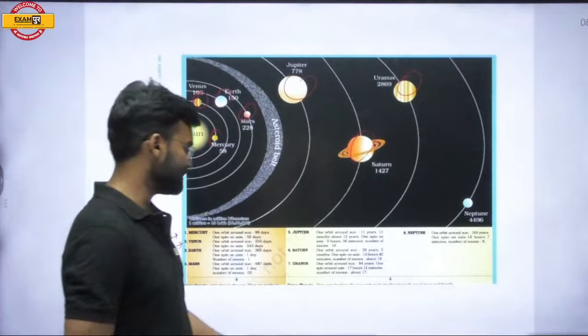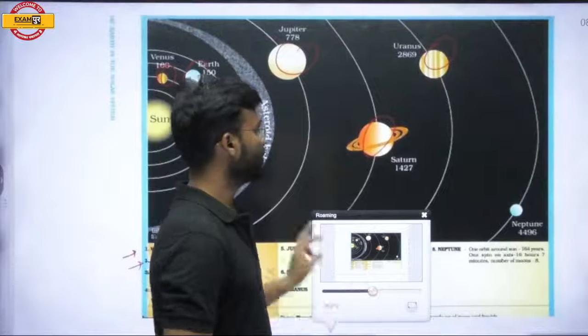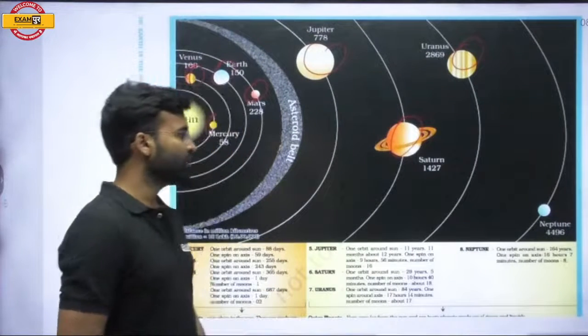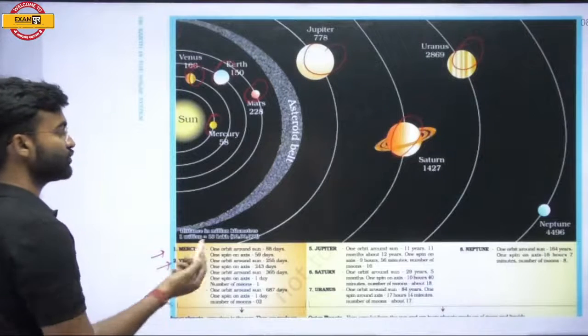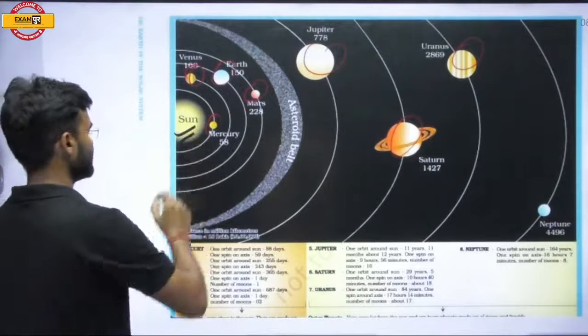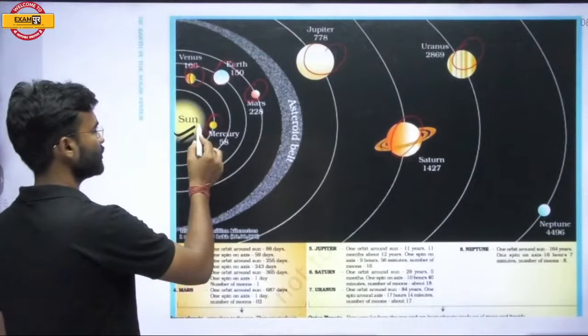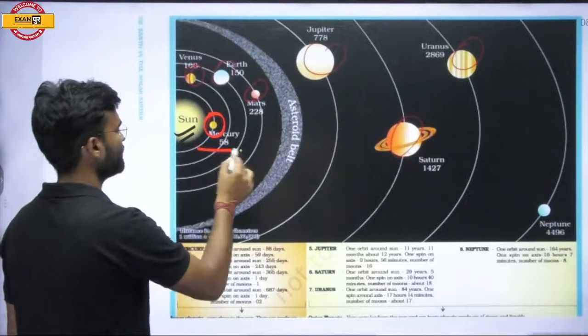Look at this picture. This picture is extracted from the NCERT, and you can look at this diagram in the NCERT as well. So what are the features of this solar system? Here is the sun, and when you move away from the sun, the first planet that is found here is called Mercury.